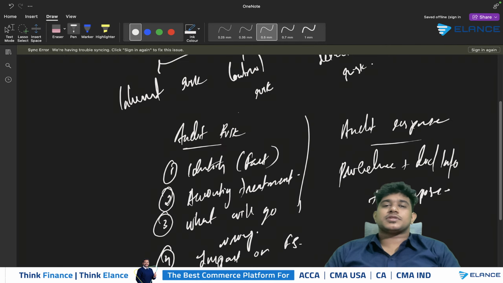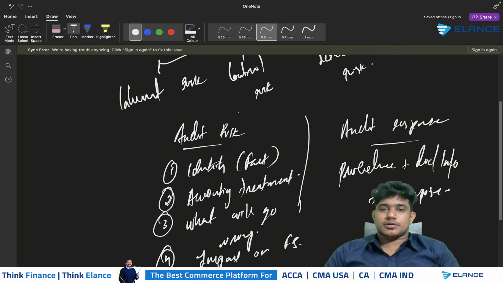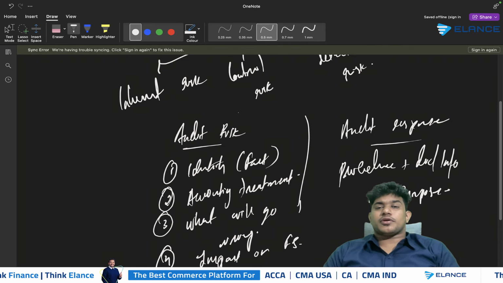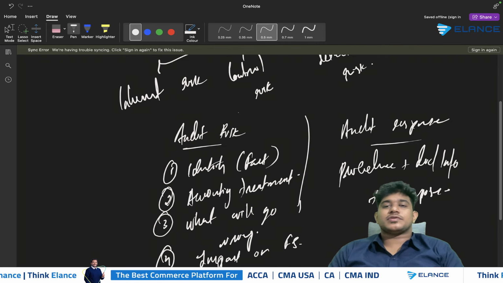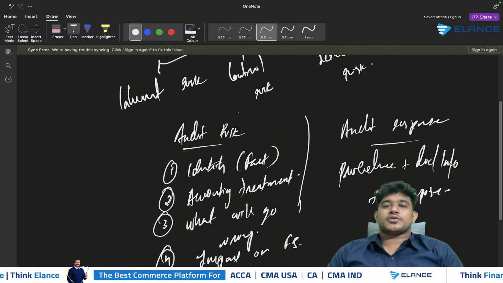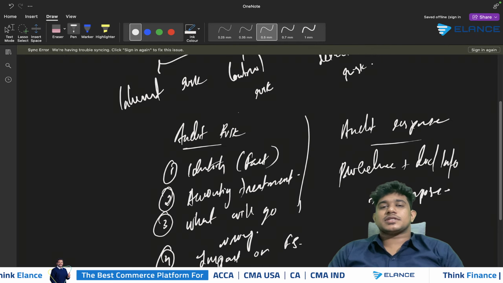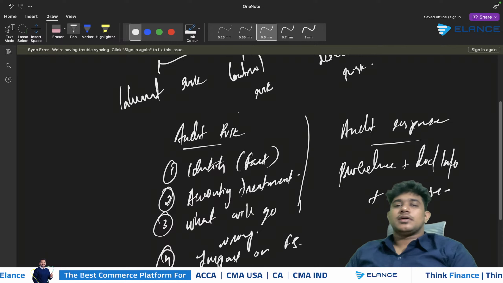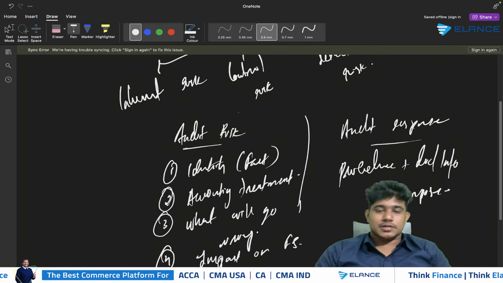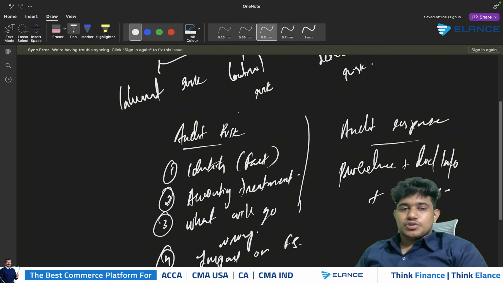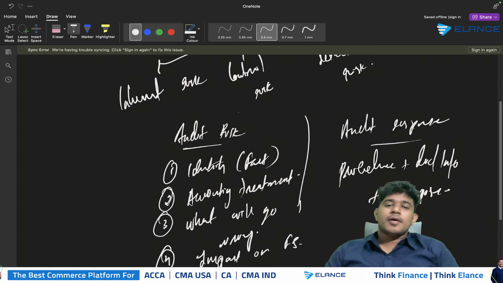And what should be the response in that case? You should first write the procedure: obtain. What can you obtain? The breakdown of research and development expenditure, in order to confirm whether the split between research and development has been done in accordance with IAS 38 Intangible Assets. That will be your response, so you should be clearly specifying this.